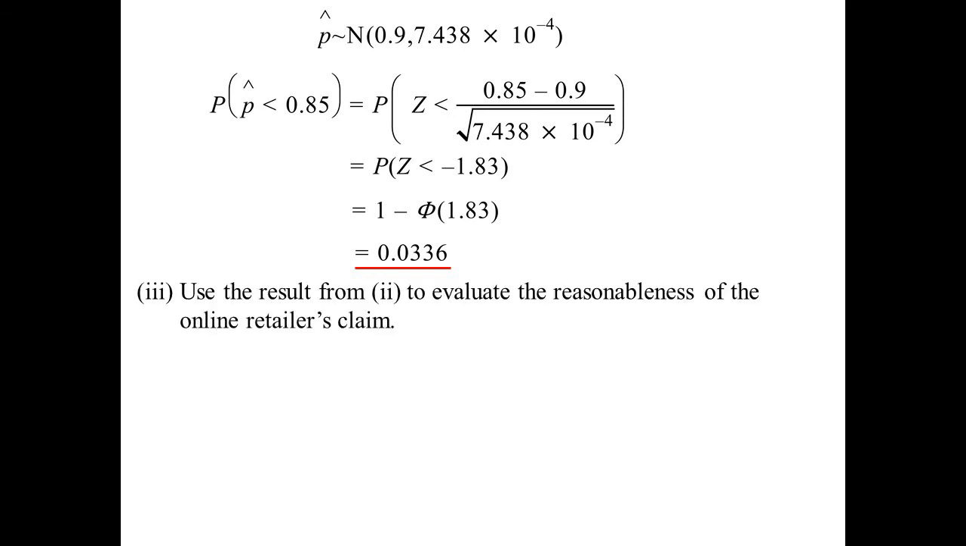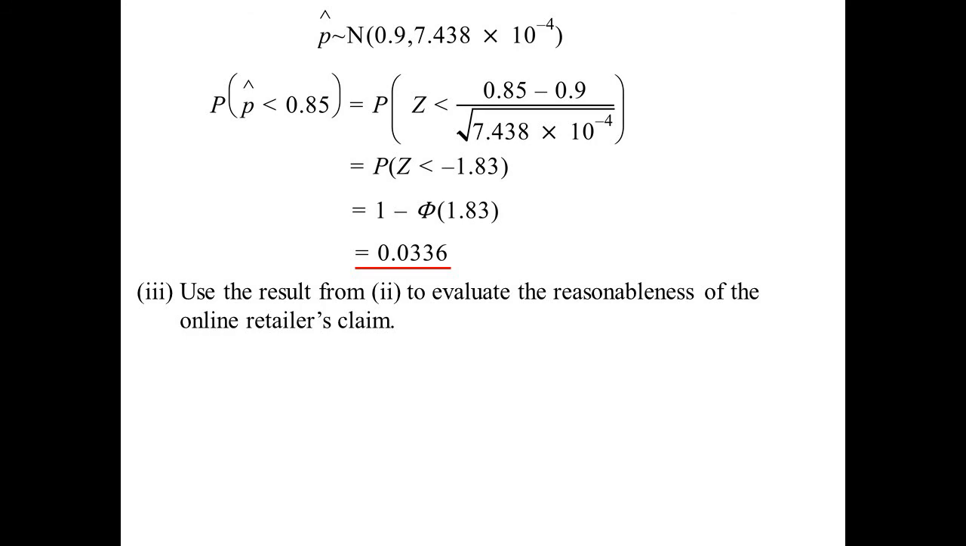Let's standardize the normal distribution. So we'll turn it into a Z-score. When is Z less than 0.85 minus the average, 0.9, divided by the deviation, which is the square root of the variance? So we're looking for when Z is less than minus 1.83. Now, again, our table doesn't have negatives, so we want 1 minus the value for 1.83, and that turns out to be 0.0336. Well, using that result, evaluate the reasonableness of the online retailer's claim.